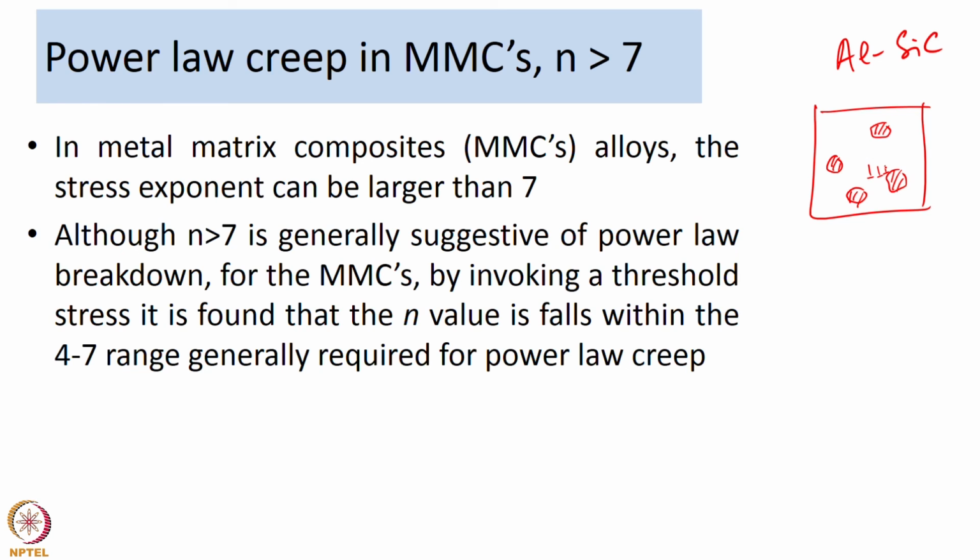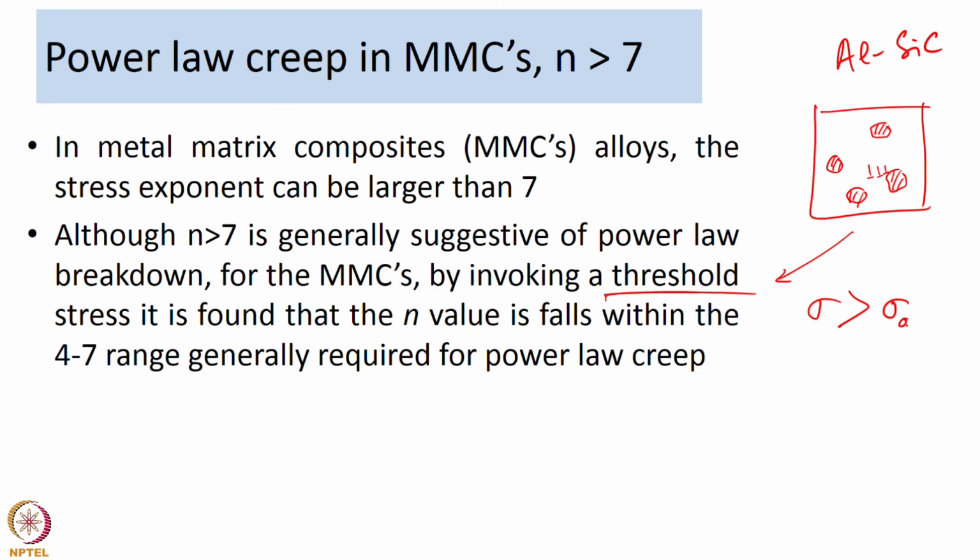Now, what researchers have found is, when you have a metal matrix composite, you need a minimum threshold stress. So, in a situation like this, the stress that you are applying for creep to happen has to be higher than a threshold stress. Let us call this threshold stress sigma naught. So, if your applied stress is greater than sigma naught, then you can explain the creep behavior of these metal matrix composites.